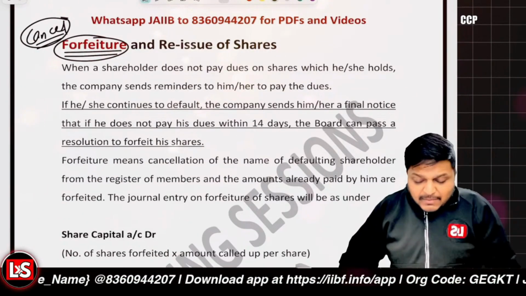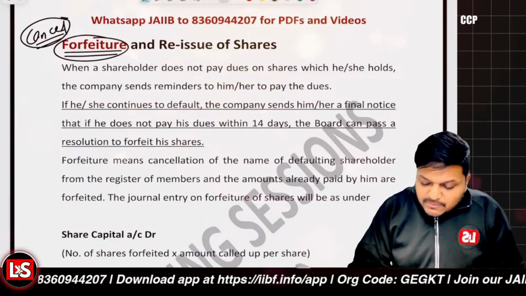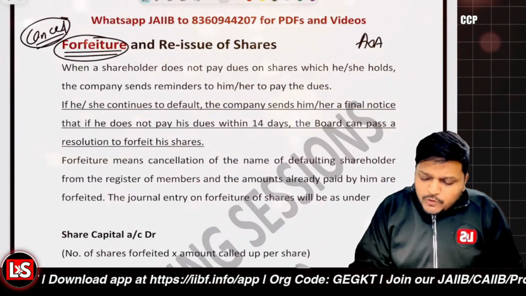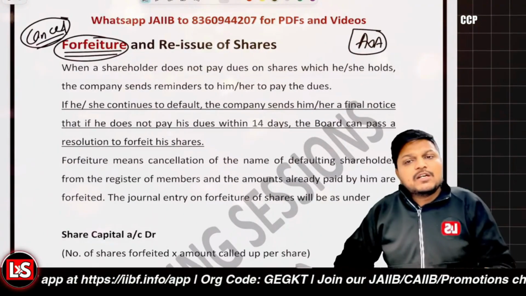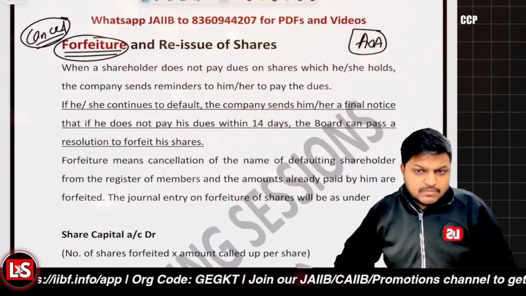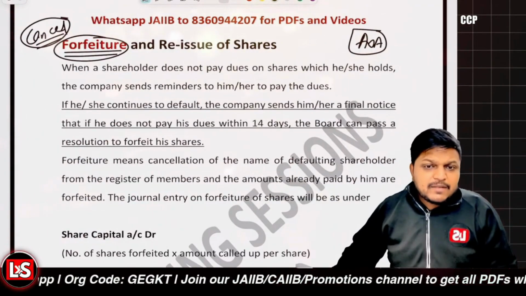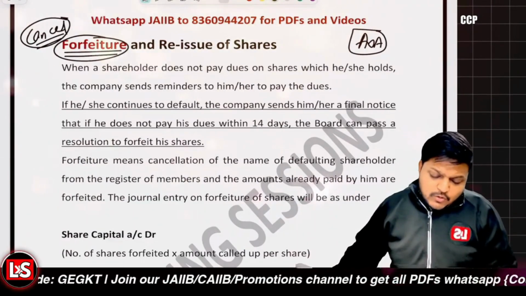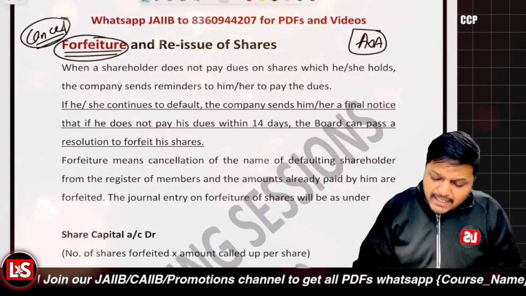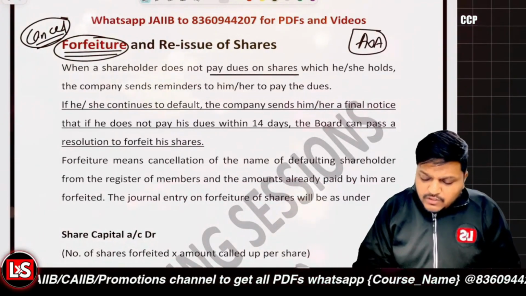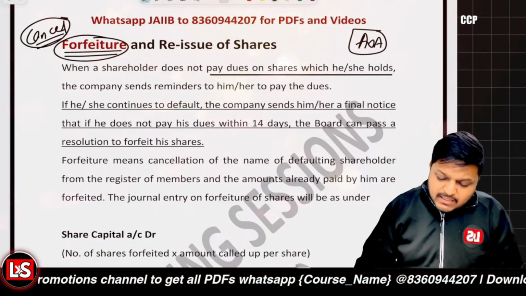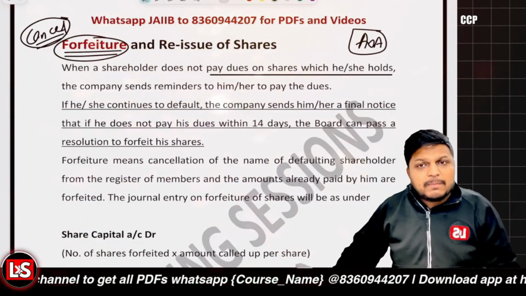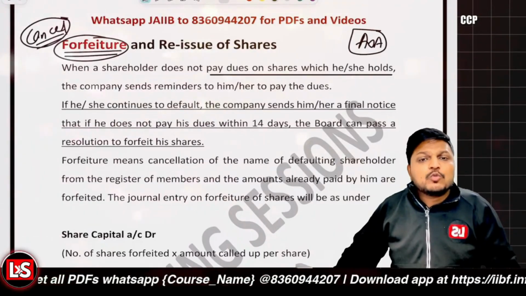And the legal basis for the forfeiture is provided under the AOA, because I told you very clearly the AOA is about the internal rules and regulations. Internal rules and regulations, right? So that's the scenario. When the shareholder does not pay dues on shares which he or she holds, the company is going to send a reminder. The company can send a notice basically that you have to pay this amount.